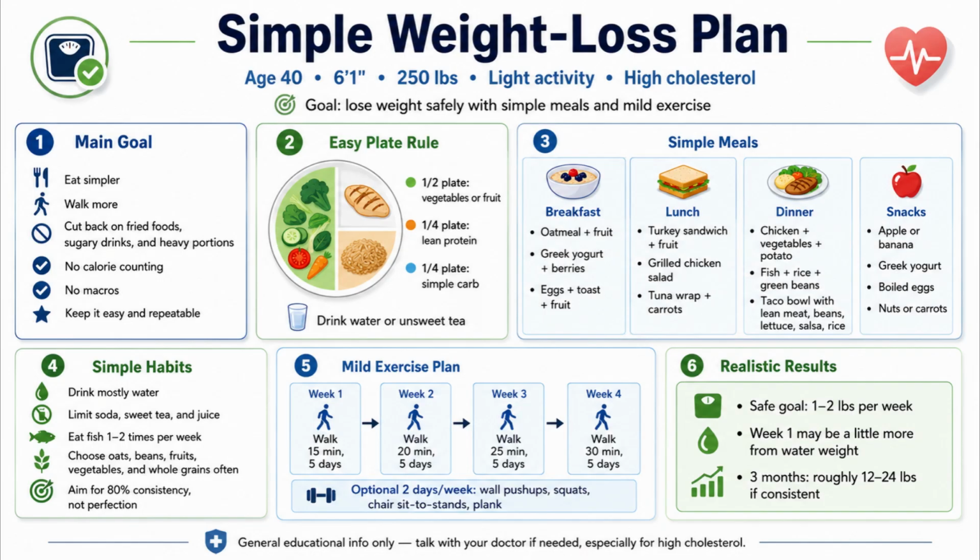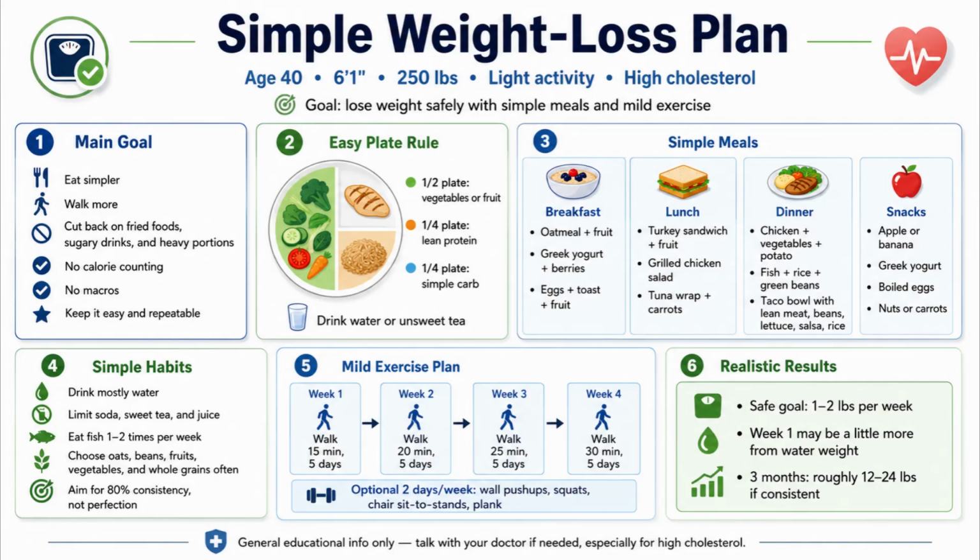Alright, so here's a simple plan ChatGPT created using only those 5 details. The main goal of this plan is really straightforward: eat simpler, walk more, and cut back on the heavy stuff. Things like fried foods, sugary drinks, and oversized portions. There's no calorie counting, no macros, nothing complicated. The whole idea is to keep it easy and repeatable so you can actually stick with it.